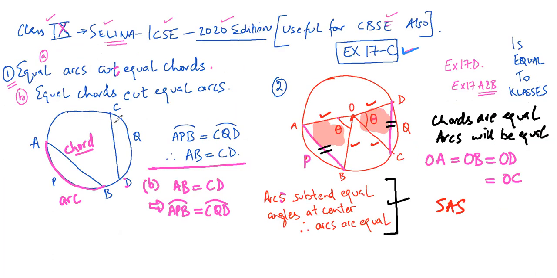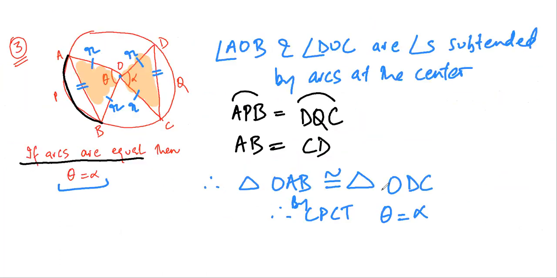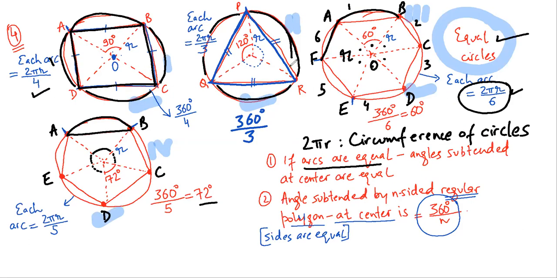Let's see what we have done. We started with this. We proved this theorem. Then we proved the corollary of this theorem. Then we took some time, around 10 to 15 minutes, to prove this one. We used the result that the angle subtended at the center of an n-sided regular polygon is 360 degrees by n.